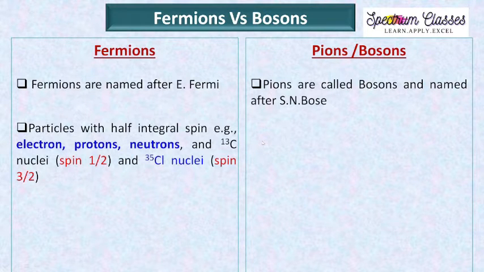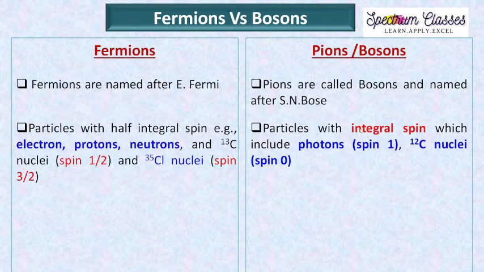Now coming to the bosons. Bosons are those particles which have integral spin. What does it mean? Those particles which have spin 1, 2, 3 and so on, including 0, are known as bosons. Examples of bosons are photons, which have spin 1, and 12C nuclei, which is inactive in NMR, having spin 0. Therefore, it also comes under the category of bosons.